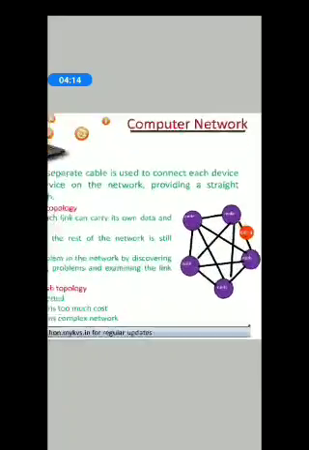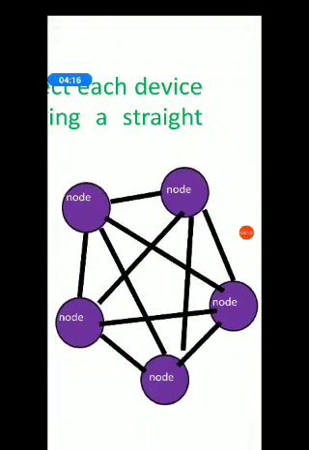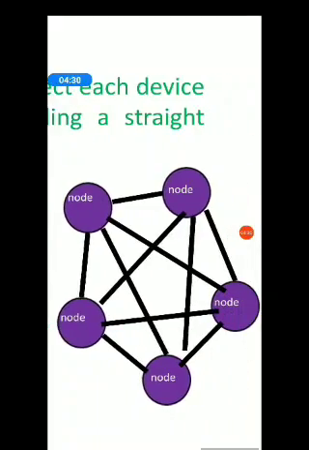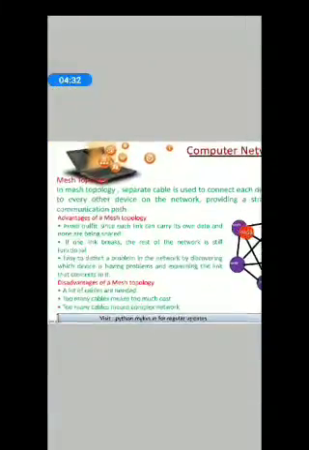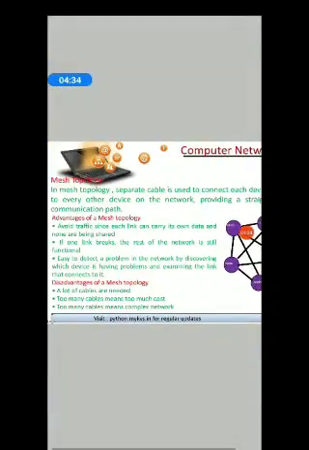Then we have mesh topology. In mesh topology, each and every computer node is physically connected via wired medium to each and every other computer. So this is a totally connected network. This is called mesh topology. The advantage is that it avoids traffic, since each link can carry its own data.